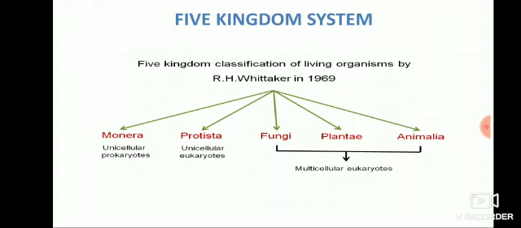Coming to the five kingdom system. The five kingdom classification is given by R.H. Whittaker in the year 1969 and it consists of five different domains. They are Monera, Protista, Fungi, Plantae and Animalia. Here fungi is separated from Protista and given a new domain. So, Monera consists of unicellular prokaryotes, Protista consists of unicellular eukaryotes, all the protozoans come under Protista, and fungi consist of all the fungal species, Plantae consist of all the plants and Animalia consist of all the animals. These fungi, Plantae and Animalia are multicellular eukaryotes.